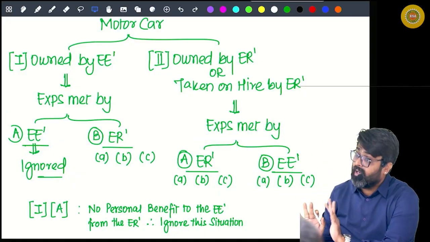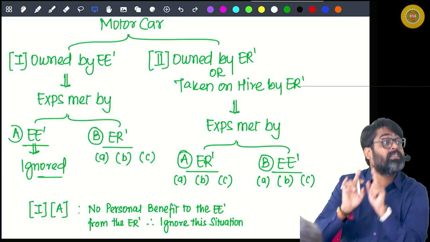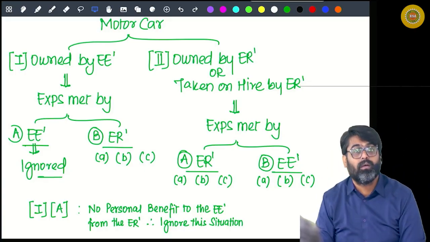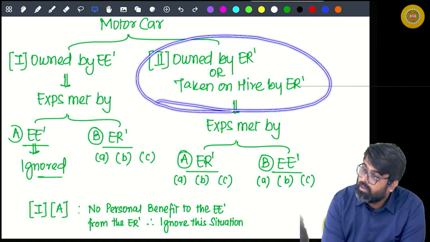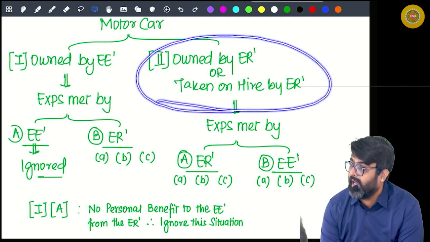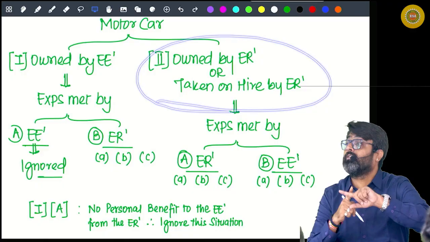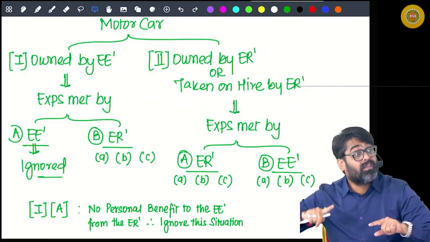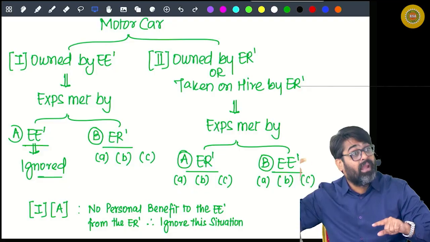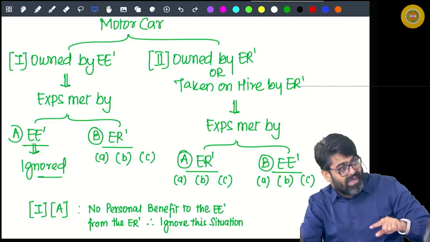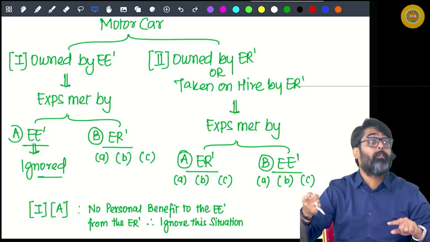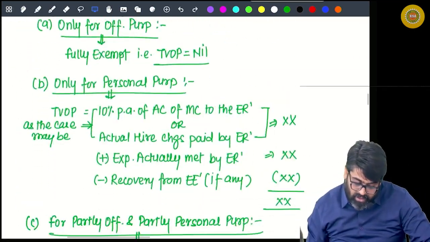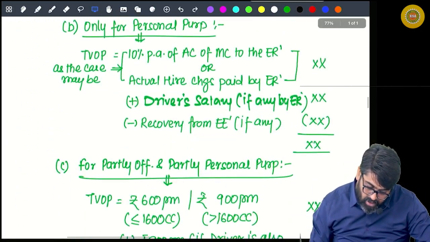But don't you think the employer may still meet the cost of driver? So use 10% or actual hire charges plus expenses met by employer? No. But the driver's cost may be met by the employer. So you'll have to add the driver's salary paid by the employer, if any.